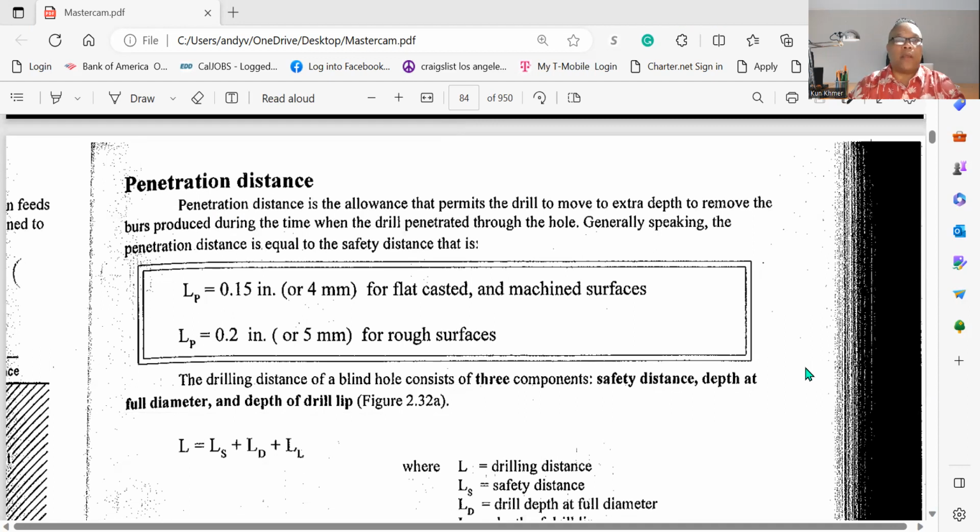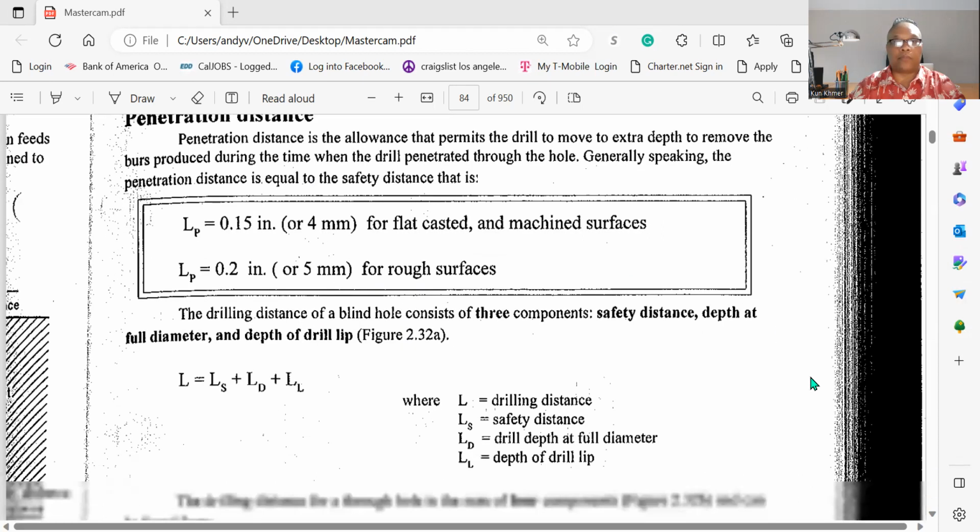Penetration distance. Penetration distance is the allowance that permits the drill to move to an extra depth to remove the burr produced when the drill penetrates through the hole. Generally speaking, the penetration distance is equal to the safety distance. There is an example right here, guys: 4 millimeter for flat cast and machined surface, 5 millimeter for rough surface.